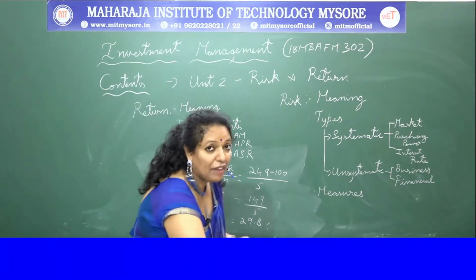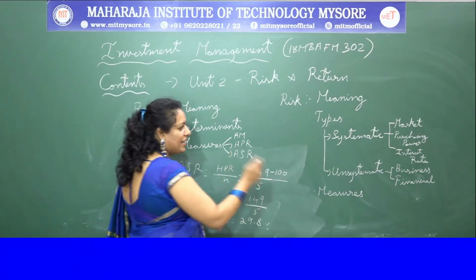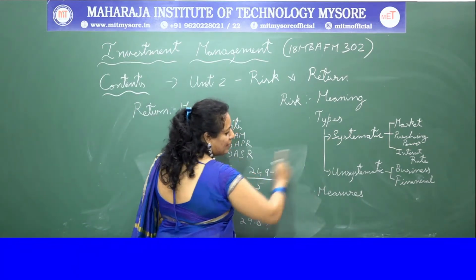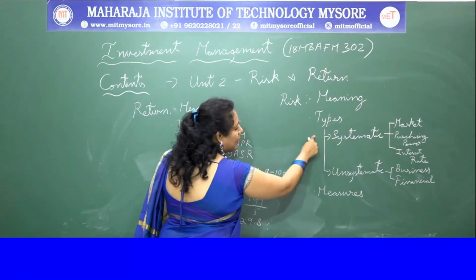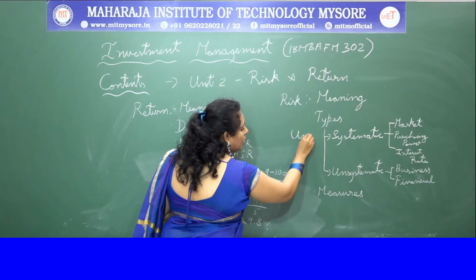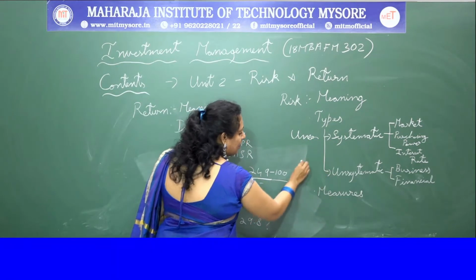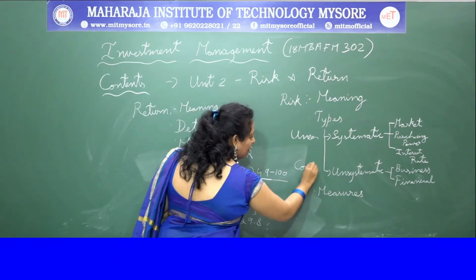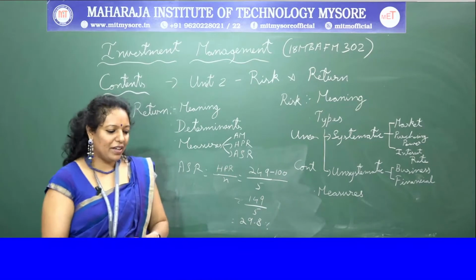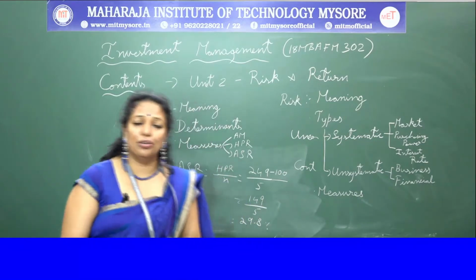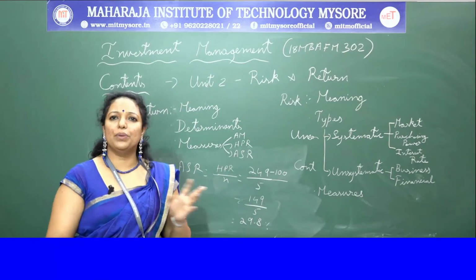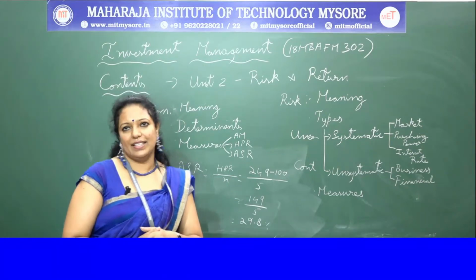Here, one thing you have to remember, systematic is opposite of unsystematic. Systematic means uncontrollable, whereas unsystematic means controllable. If you remember this, it is very easy for you to make a difference between systematic and unsystematic.